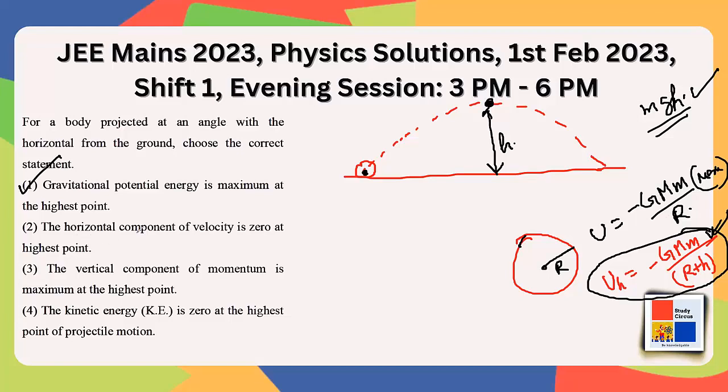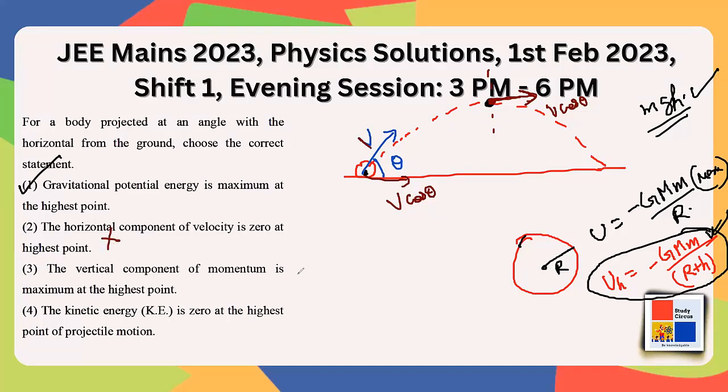The second one is saying that the horizontal component of velocity is 0 at the highest point. No, the horizontal component of the velocity is the same at all times, right? If it was projected at some speed v at an angle theta, the horizontal component is always going to be v cos theta, right? At all times. So at the topmost point also here, the horizontal speed is going to be this v cos theta only. The vertical component has become 0 at the highest point, but the horizontal component is maintained what it was initially, v cos theta. So this is obviously not correct.